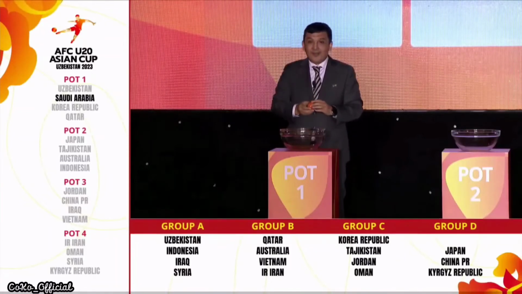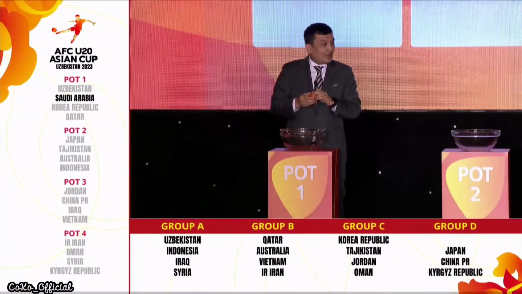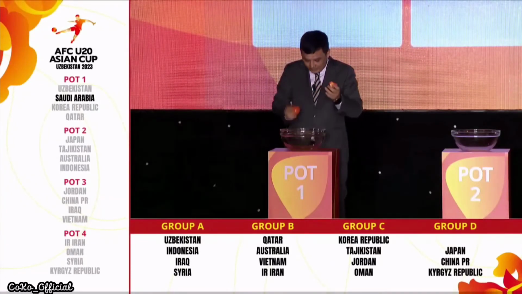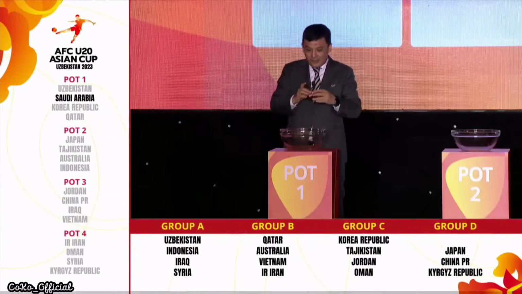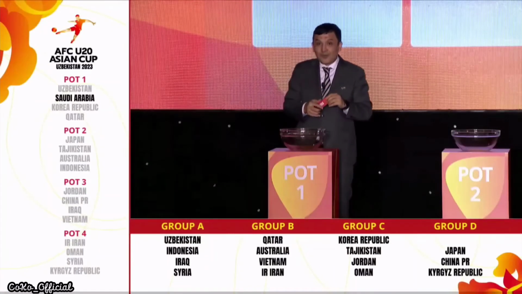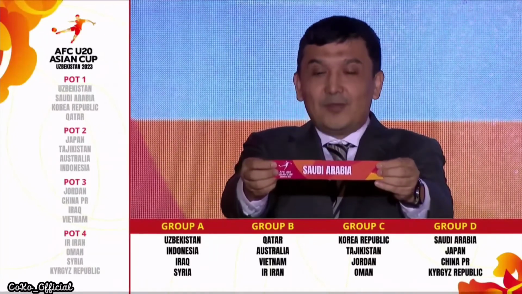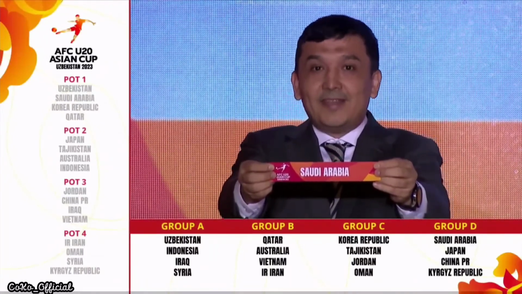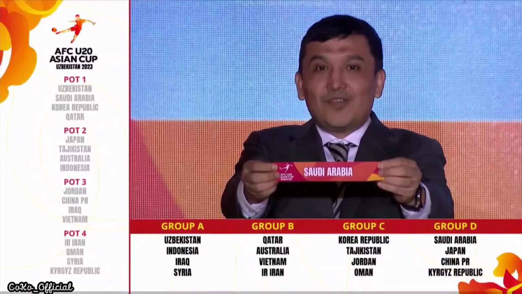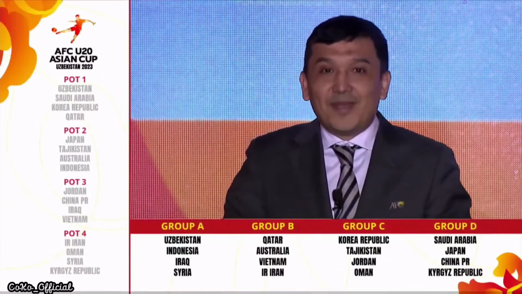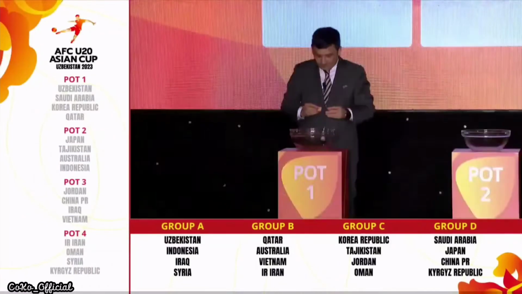Final ball, interestingly, the defending champion of the competition, Saudi Arabia, who played the final match in 2019, and now today completing the last action of our draw. Here is the confirmation. Saudi Arabia, defending champion, also champion in 1986 and 1992, takes position 1 in Group D, joining Japan, China PR, and Kyrgyz Republic.